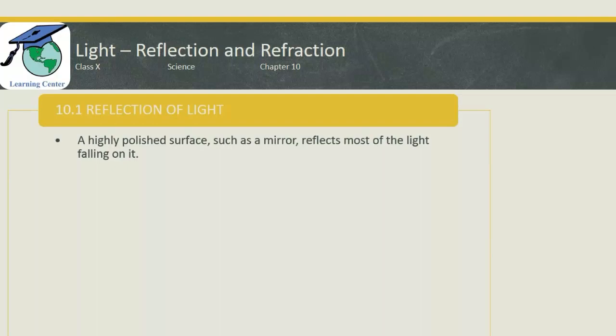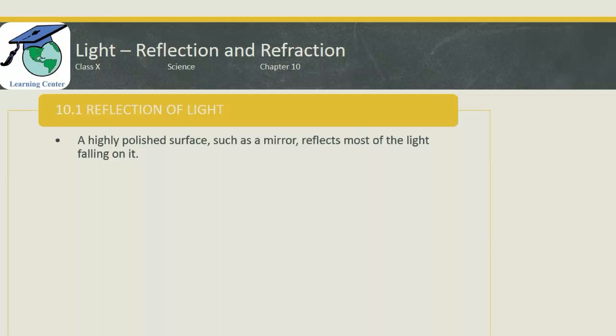In this sentence, they have also emphasized a highly polished surface like a mirror. What do you mean by a highly polished surface like a mirror? Let us understand. You can see a clear image of yourself in a mirror, but you cannot see a clear image on other surfaces which are not so polished. Why does this happen?